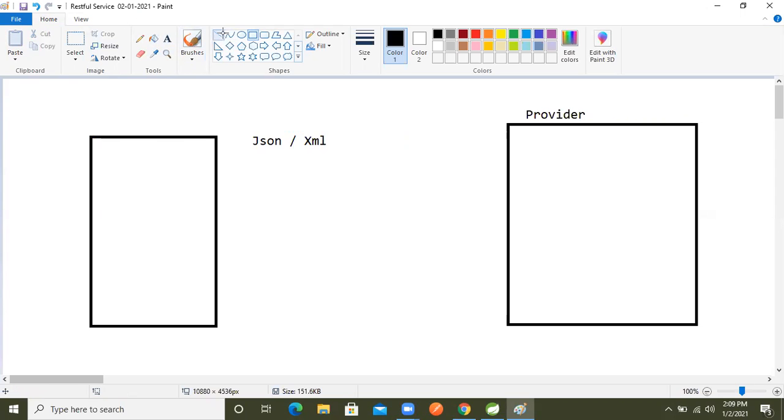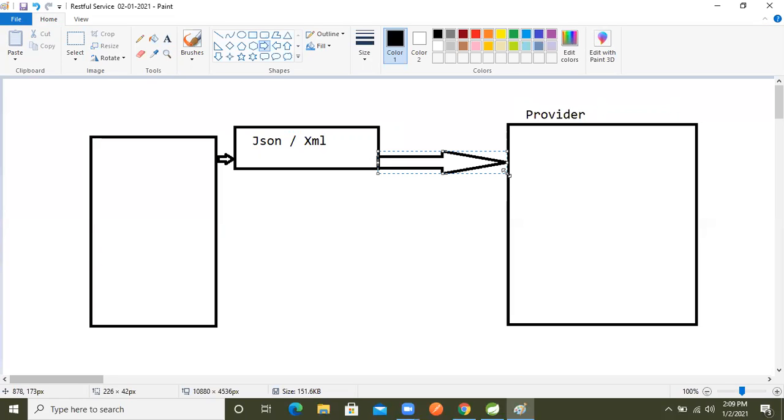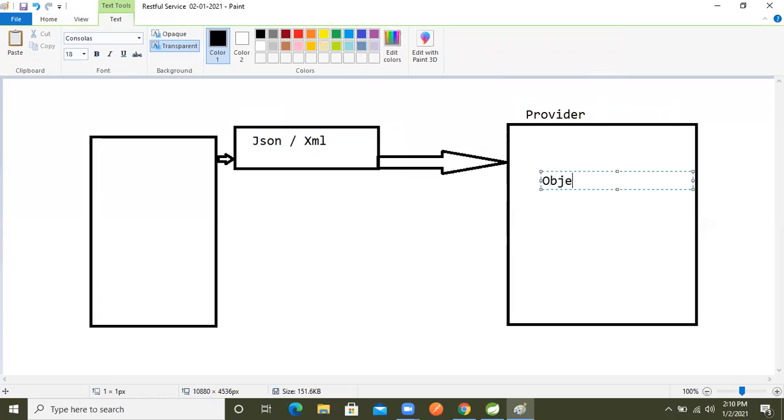The provider will take this JSON data and convert it only into object format. Java means object format.